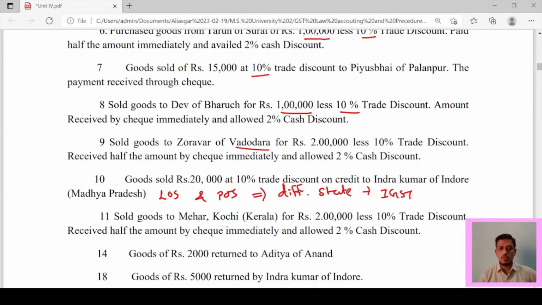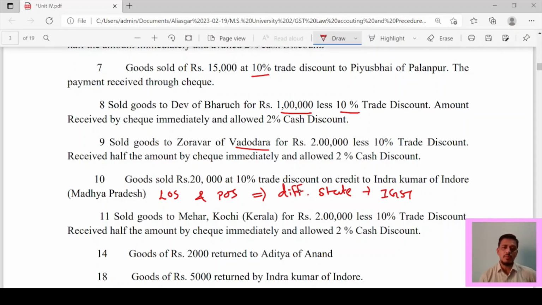Sold goods to Meher, Kochi, Kerala for rupees 2 lakh, less 10% trade discount, received half the amount by check immediately and allowed 2% cash discount.